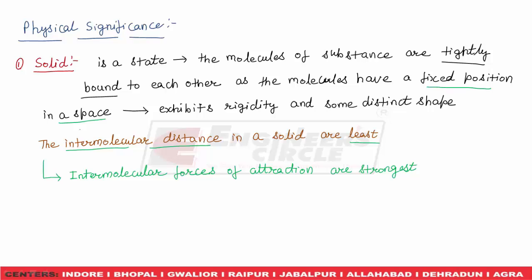The intermolecular distances in a solid are least, meaning they are closely packed, so the cohesive forces of attraction, or intermolecular forces of attraction, are strongest in a solid.